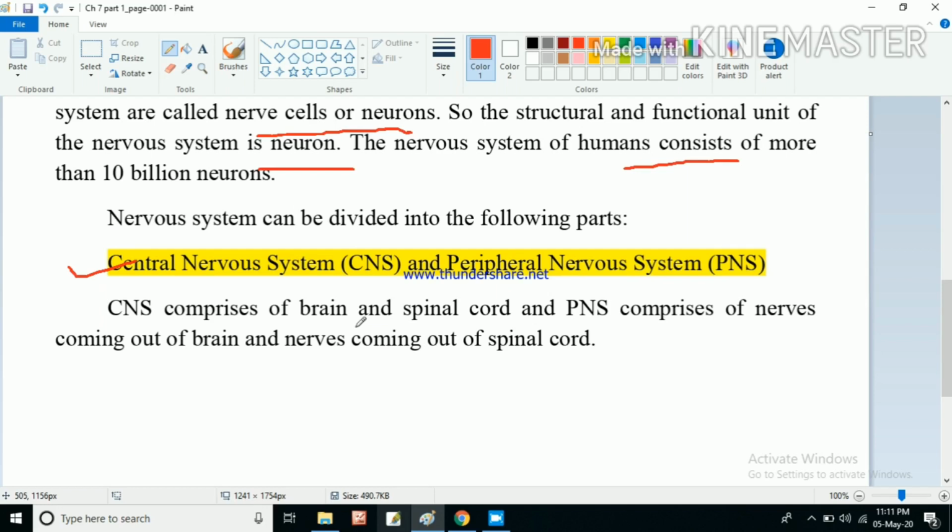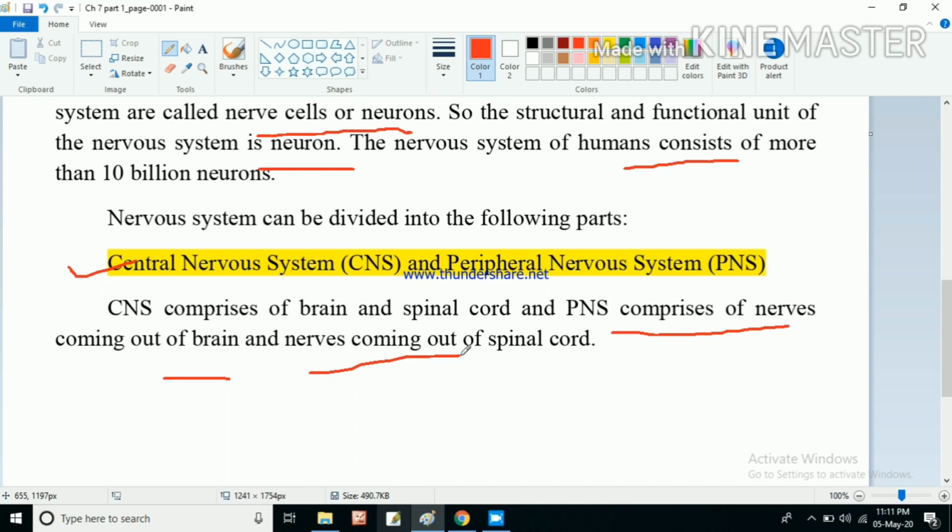So this brain and spinal cord together we can call the central nervous system. And what is the peripheral nervous system? The peripheral nervous system comprises the nerves coming out of the brain and the nerves coming out of the spinal cord. So the brain and spinal cord together we say central nervous system, and the nerves coming out of the brain and the nerves coming out of our spinal cord together we say is the peripheral nervous system.